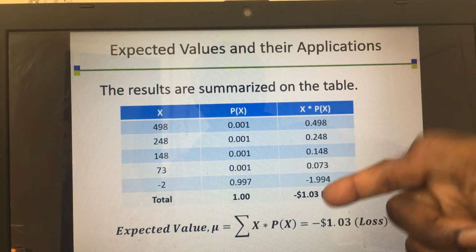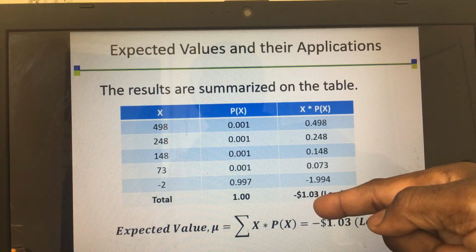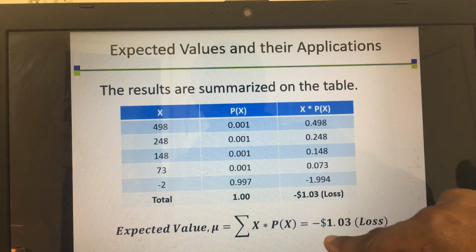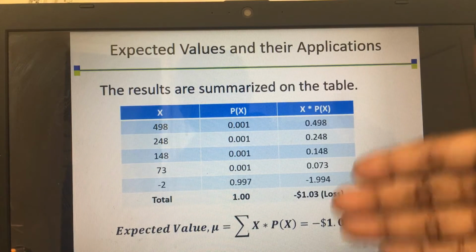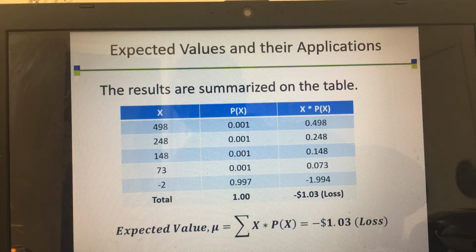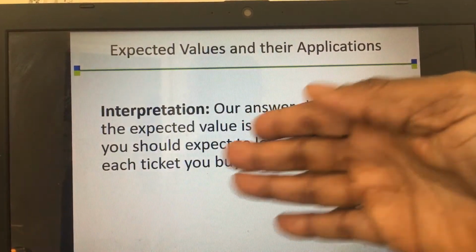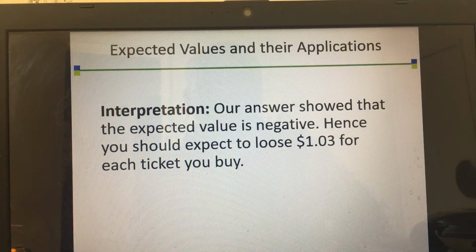If you add them all, you get negative 1.03, which is a loss. This explains why most times we lose when we buy a lottery ticket. The answer shows that the expected value is negative, which basically represents a loss.